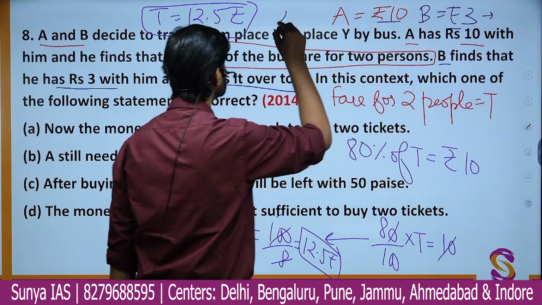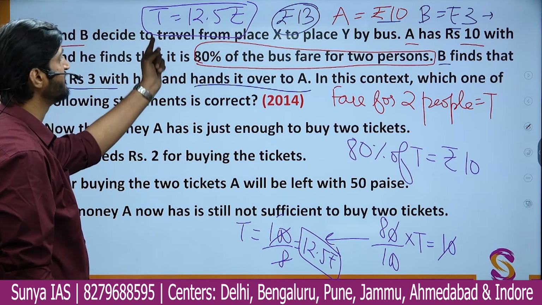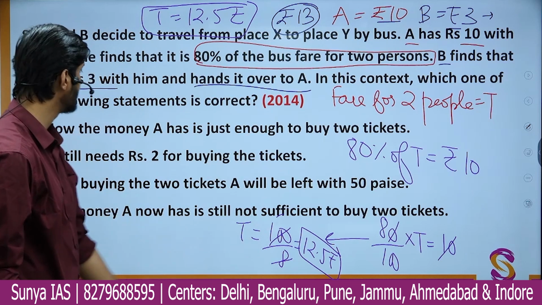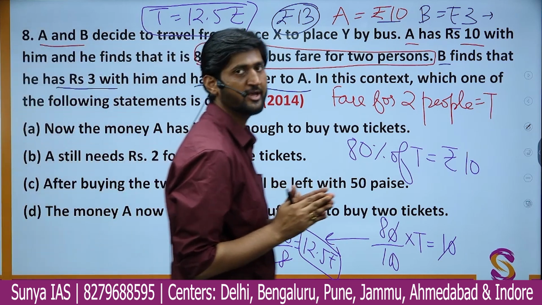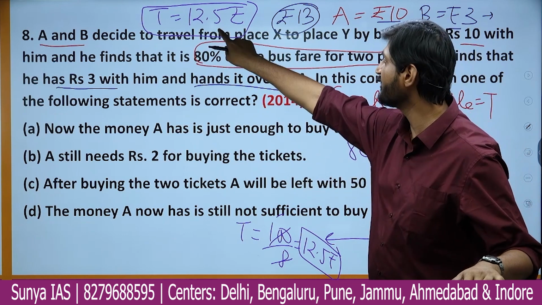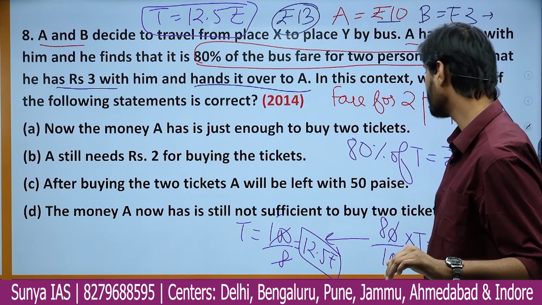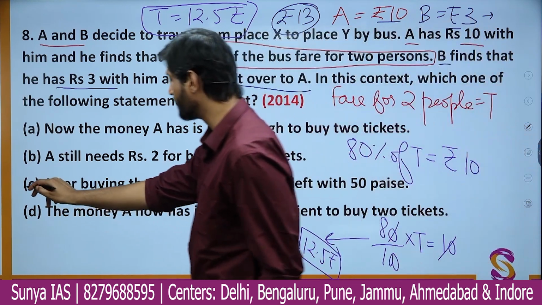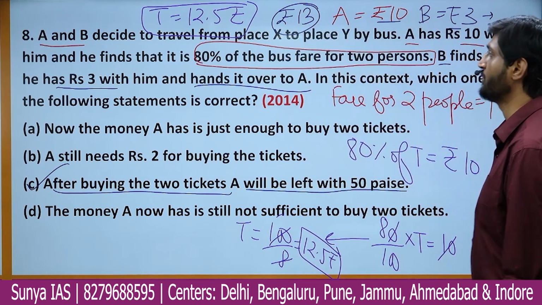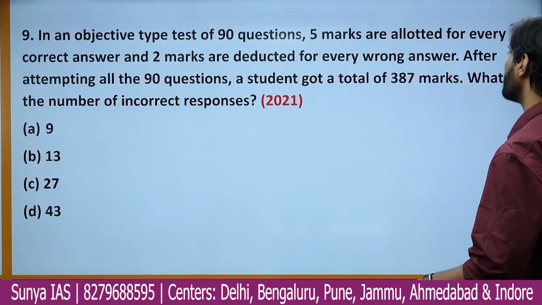He has to make a payment of 12.5, and in his hand A has rupees 13. So what is the correct statement? He has enough money to buy the ticket, and even after purchasing the ticket he will have 0.5 rupees more, which is nothing but 50 paise. So the correct option will be option C: after buying the 2 tickets, A will be left with 50 paise. So that was question number 8 with some basic idea of percentage.